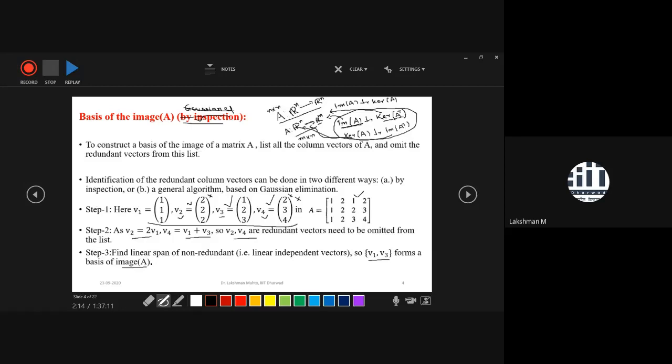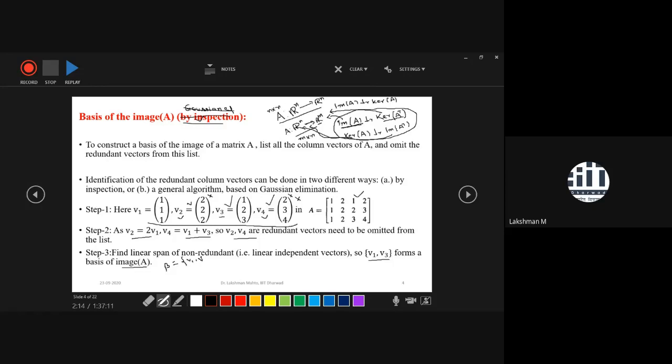So this is the criteria by the method of inspection. So you directly got the basis. So what is the basis of this one? Several books take a notation of basis as a set. A basis is a collection of non-coplanar, that means a collection of linearly independent or non-redundant vectors. So we always call it a collection; it happens to be a set pattern. We write it in the form of a set.